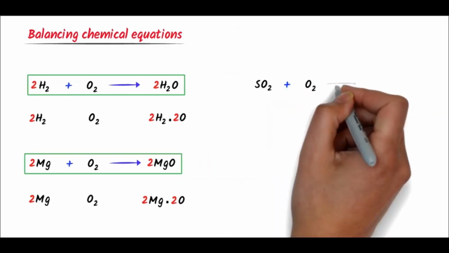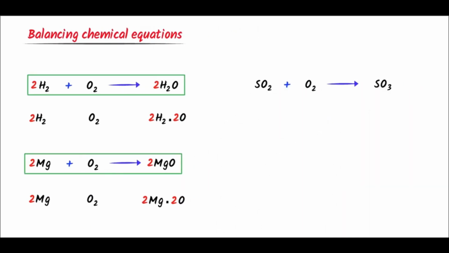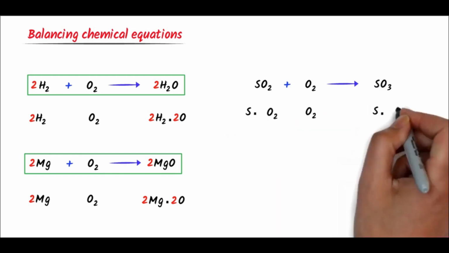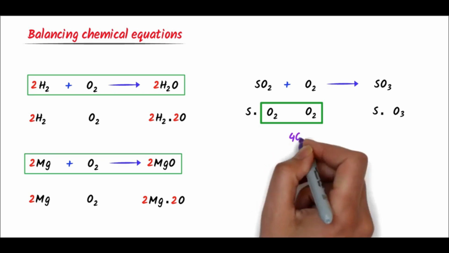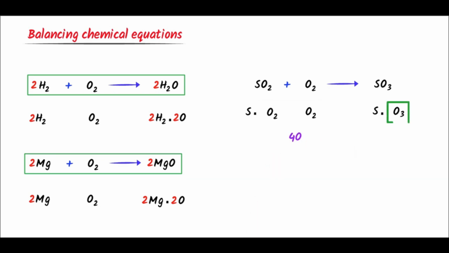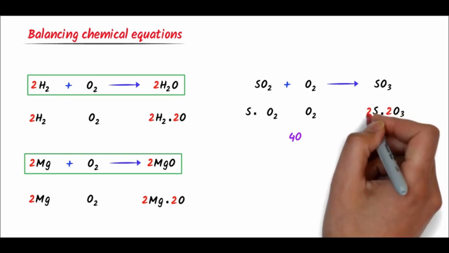Thirdly, consider this chemical equation. I write SO2, oxygen gas, and SO3. Now at the left hand side, this 2 oxygen and this 2 oxygen equals 4 oxygen. At the right hand side, there are 3 oxygen. In such type of cases, 4 and 3 or 2 and 3, I start balancing from the smaller side. The smaller side is 3, so I multiply oxygen by 2. I have to put 2 here with S.